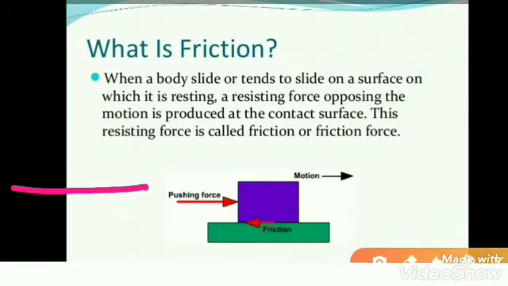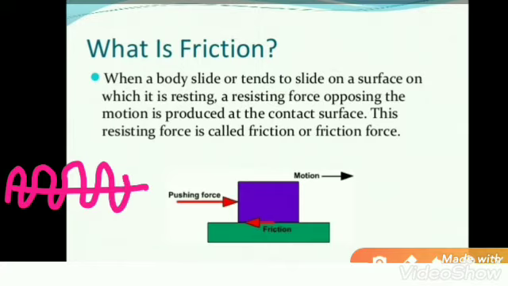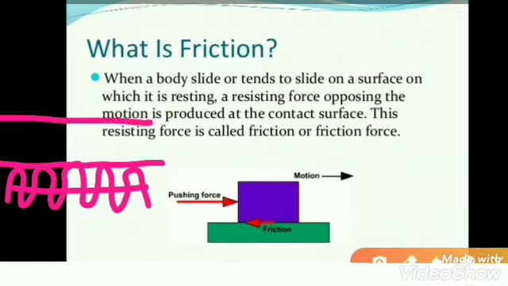When you look using devices like a magnifying lens or microscope, you will see there is some irregularity on the surface on which the object is kept.